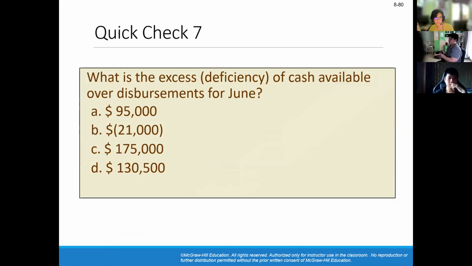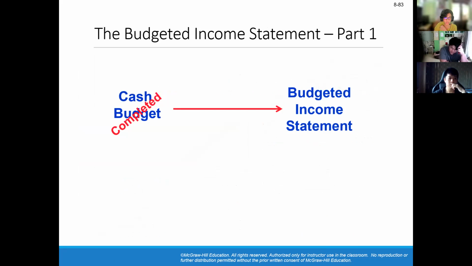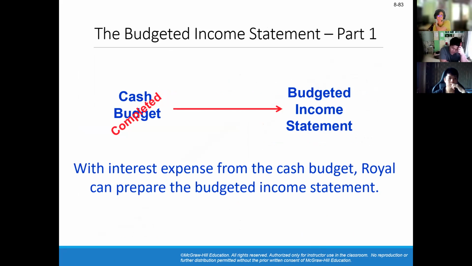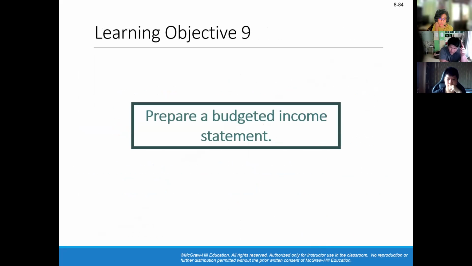So the question is, what is the excess or deficiency of cash available over disbursements for June? In order to do that, we just calculate the cash, whether it's excess or deficiency, for June. So the cash budget is completed, and with the interest expense from the cash budget, Royal can prepare the budgeted income statement. So next we'll be preparing the budgeted income statement.